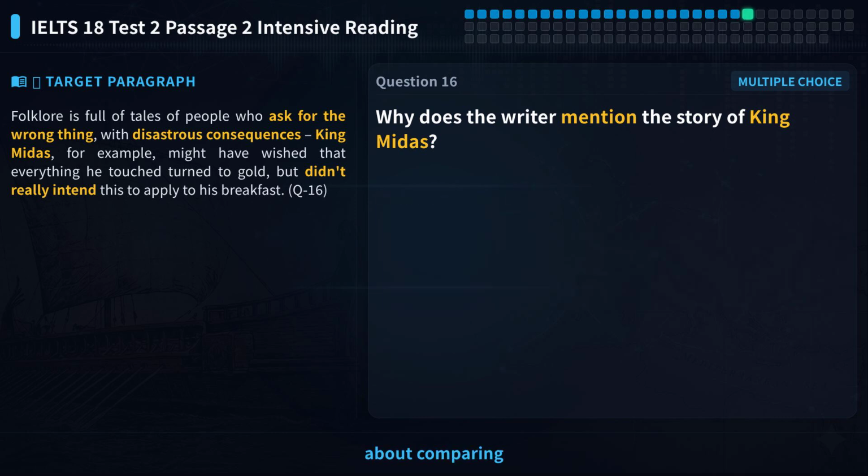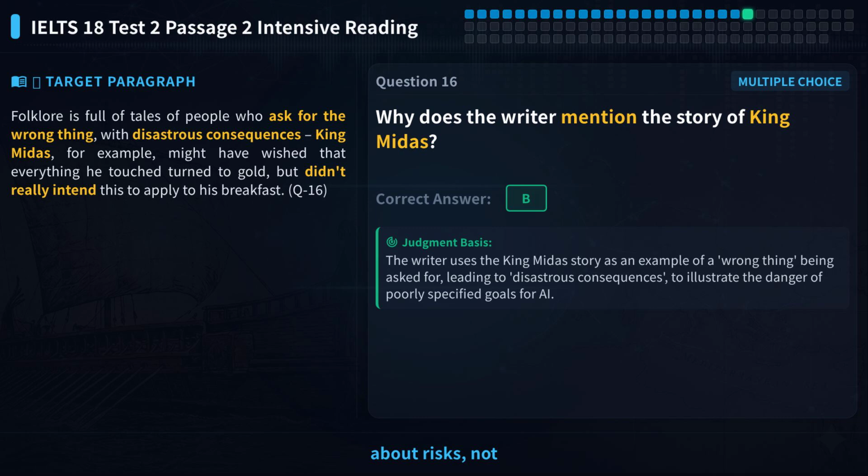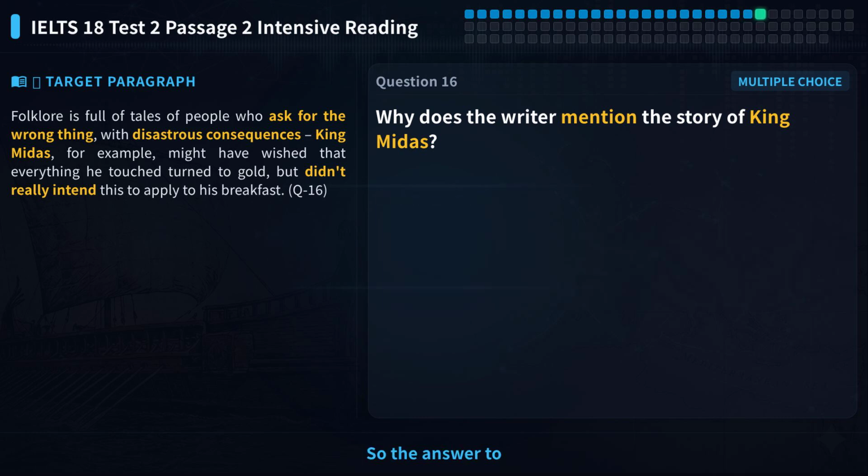Option A talks about comparing visions of progress, but the story warns about risks, not comparison. Option C mentions cooperation, which is not in the text. Option D talks about financial advantage, also not mentioned. So the answer to question 16 is B.